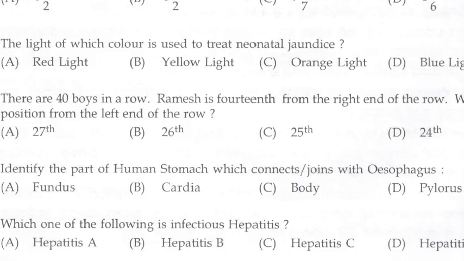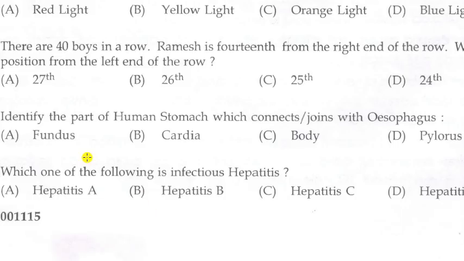Next question. Identify the part of the human stomach which connects or joins with the esophagus. Options: A. Fundus, B. Cardia, C. Body, D. Pylorus. Answer is B. Cardia. So the part of the human stomach which joins with the esophagus is the cardia.